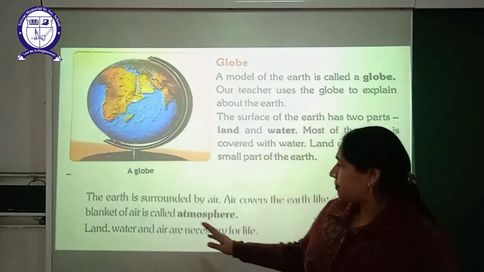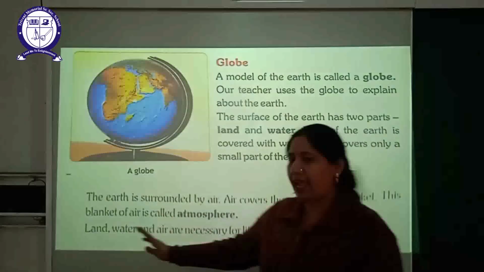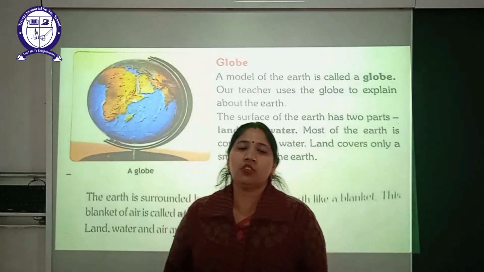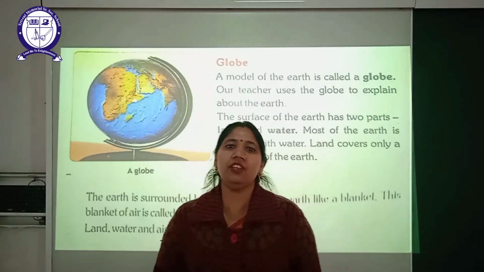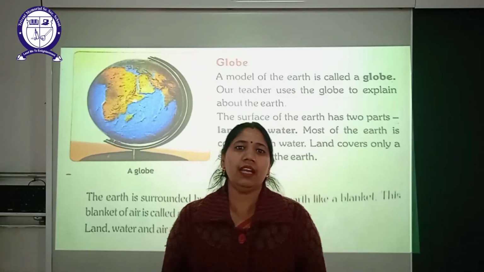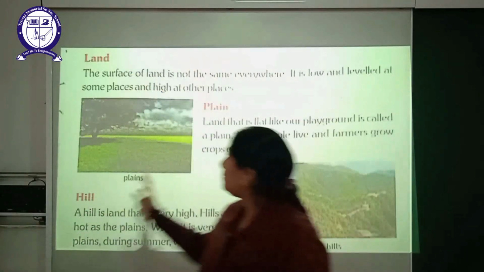Okay? This blanket of air is called the atmosphere. Land, water and air are necessary for life. So beta, remember, life is only on our earth because here there is water, air and sunlight. So come to the next slide.